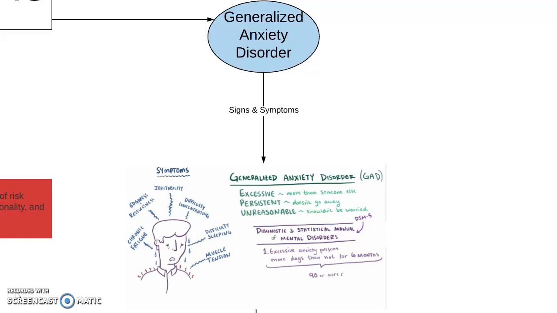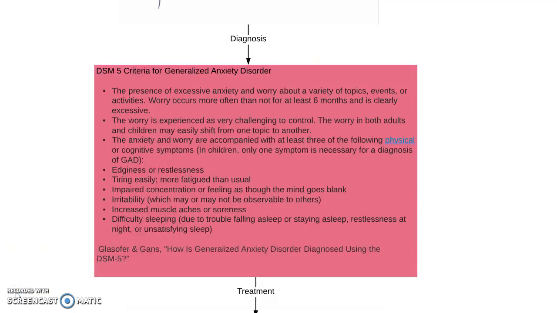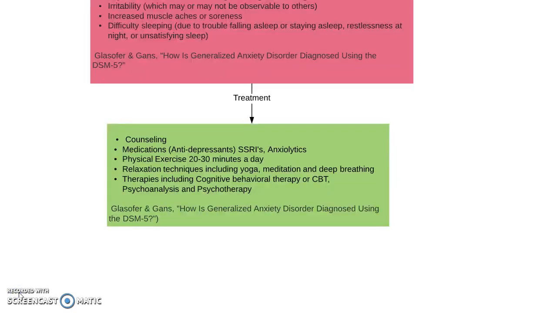The next anxiety disorder we have is generalized anxiety disorder. And we've added a picture to show some of the signs and symptoms for this. There are certain criteria that people need to fall under for the generalized anxiety disorder diagnosis, and these are some of them. Treatment for generalized anxiety includes therapies and medications along with the rest of the anxiety disorders.